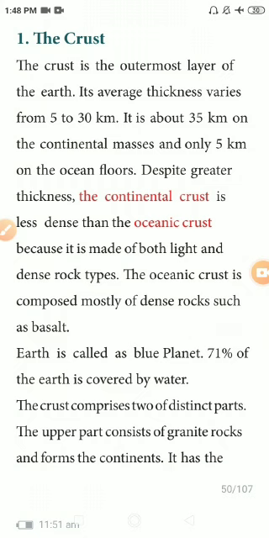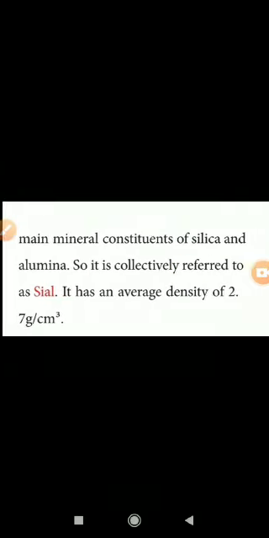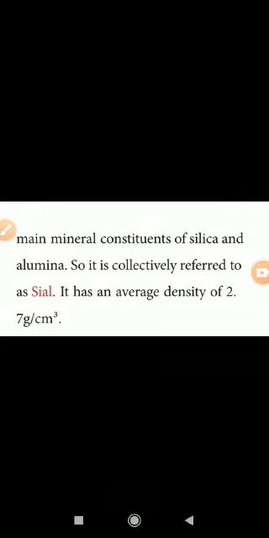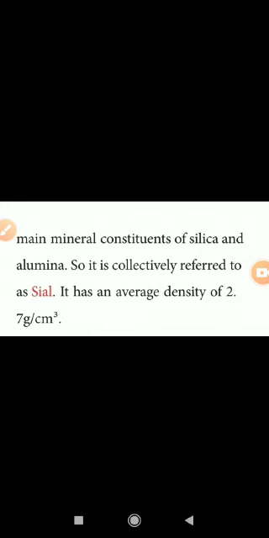Okay. Now, the crust comprises 2 parts. The upper part consists of the granite rocks, forms the continent. It has the main mineral constituents of silica and alumina. So it is collectively referred to as the Sial. It has an average density of 2.7 gram per centimeter cube. Okay.